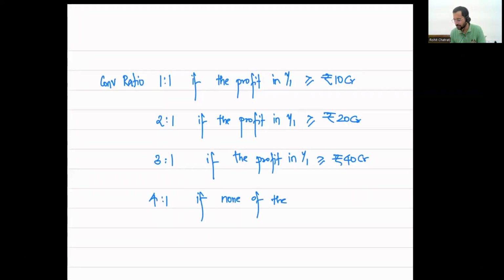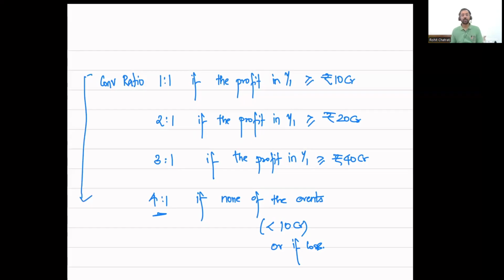What do I mean if none of the events are satisfied? Let us say if the profit is less than 10 crores, or let's say I'm making a loss, all right, then the conversion ratio will be 4 is to 1. Now, if you think of it again over here, these are actually interdependent. All right, they're interdependent because to actually achieve a profit of 20 crores, I necessarily have to cross the profit of 10 crores.